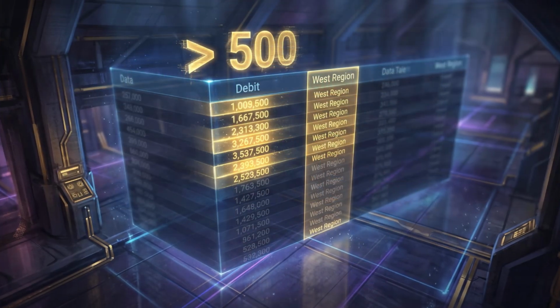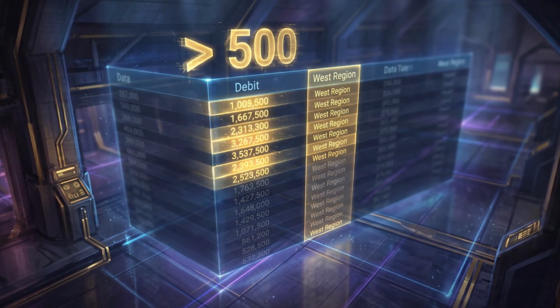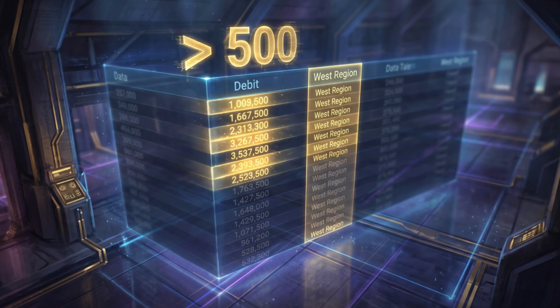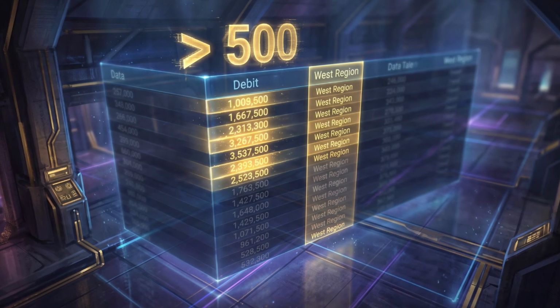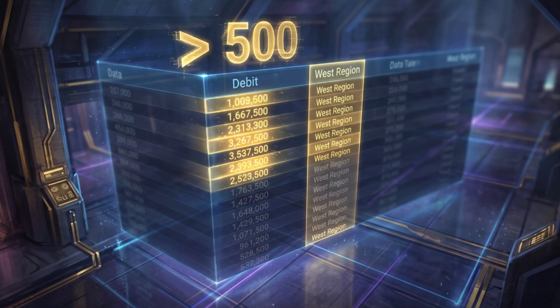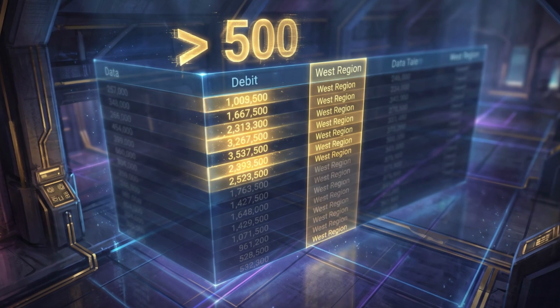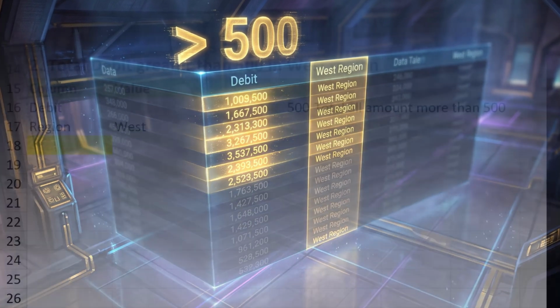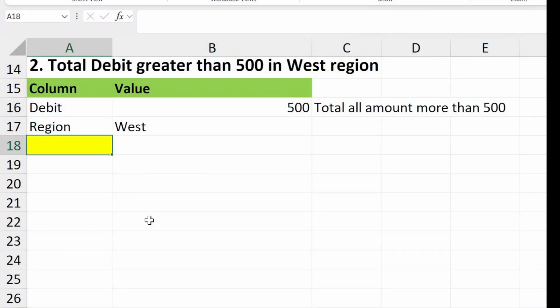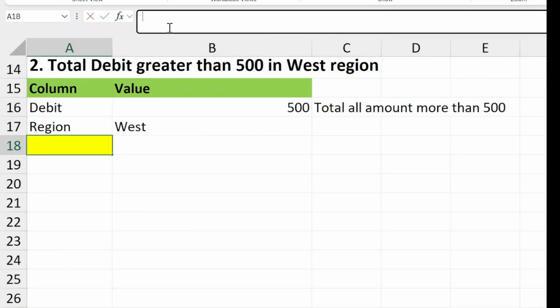Now let us move to a more advanced SUMIFS scenario that uses logical operators. The question is, what is the total debit greater than 500 in the West region? This is common in audit checks and high-value transaction reviews. We begin typing equals SUMIFS into the formula bar to set up a conditional sum calculation.